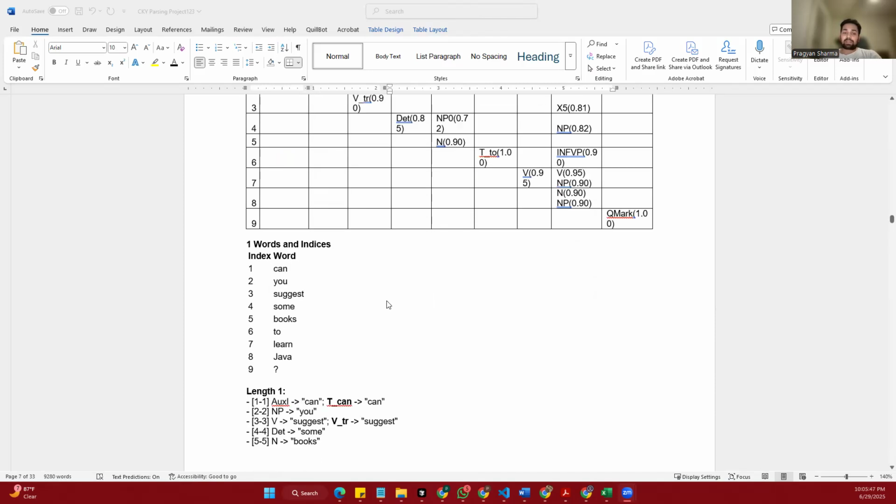So the final sentence is "as gives can use suggestion book to learn Java." Since the full sentence is successfully built using a valid grammar rule, the start symbol has covered the entire span of the last word. The CKY parser confirms that the sentence is also valid.